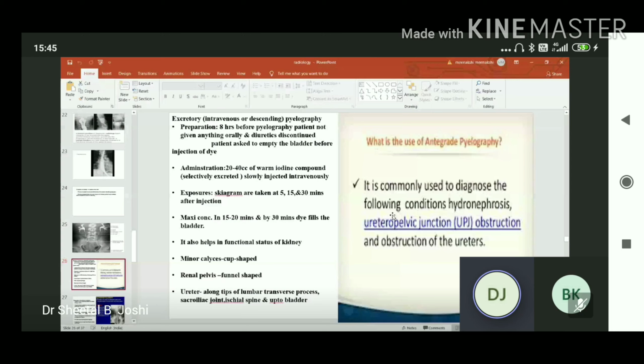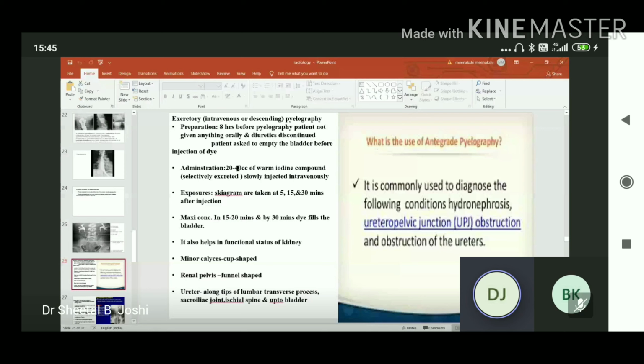In excretory, intravenous or descending pyelography, we must instruct the patient that 8 hours before the pyelography, the patient should stop every oral intake or any kind of fluid. If he or she is taking any kind of drugs like diuretics, he must stop. And then just before the procedure, the patient is asked to empty the bladder.